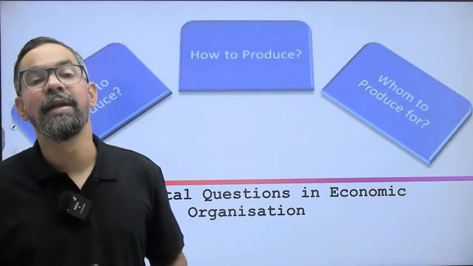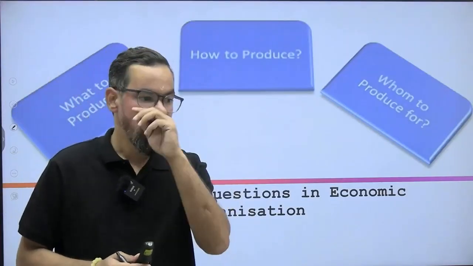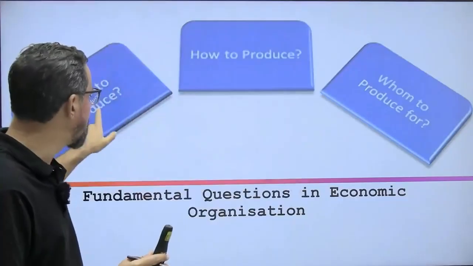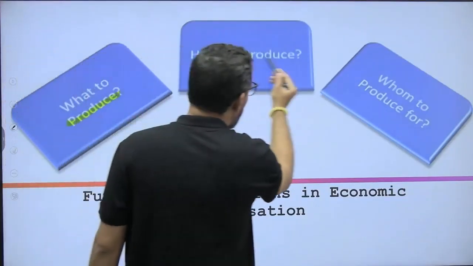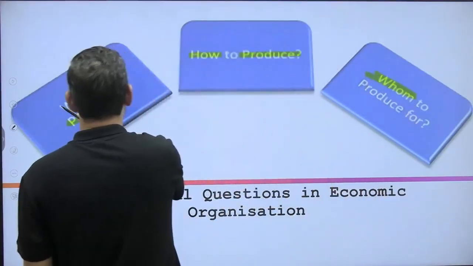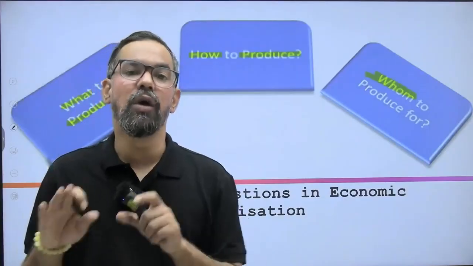The fundamental questions of economics. We have three fundamental questions which apply to all types of economies. First one is what to produce. Another one is how to produce. And the third one is for whom to produce. So what, how, and for whom. These are the three fundamental questions which economies generally face.